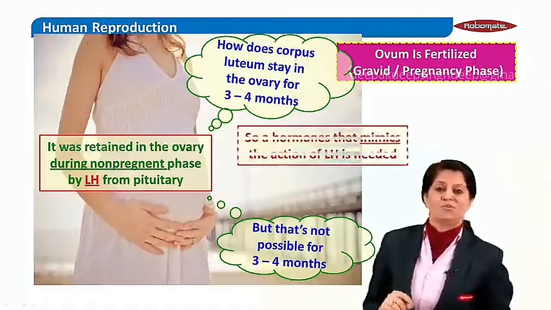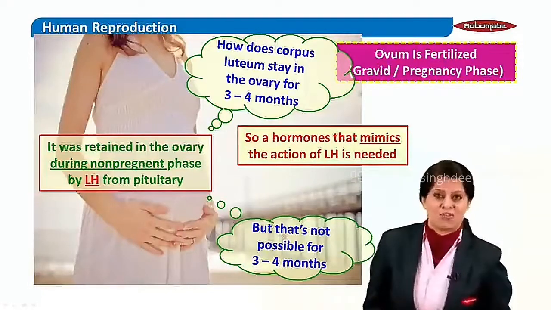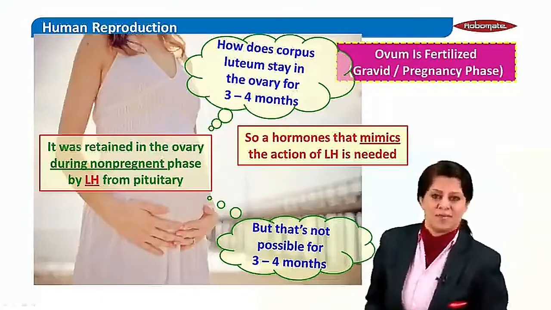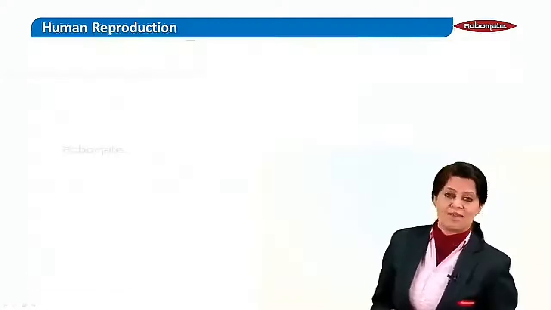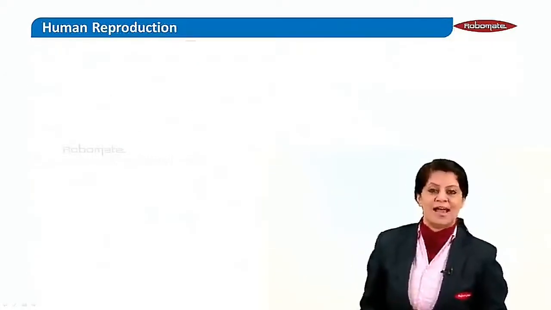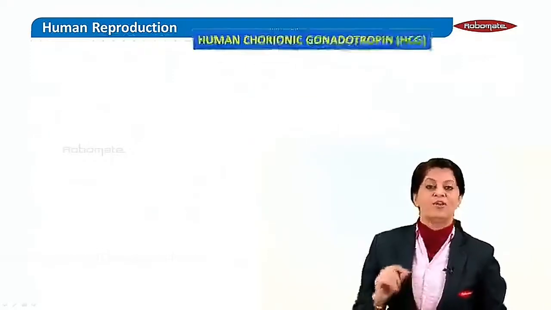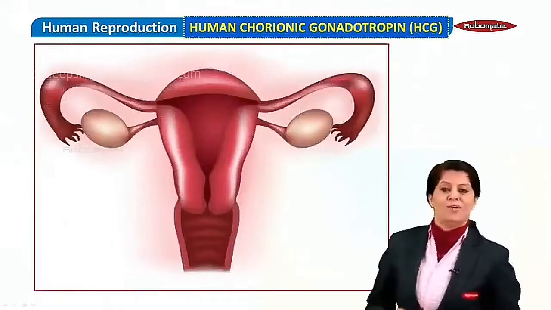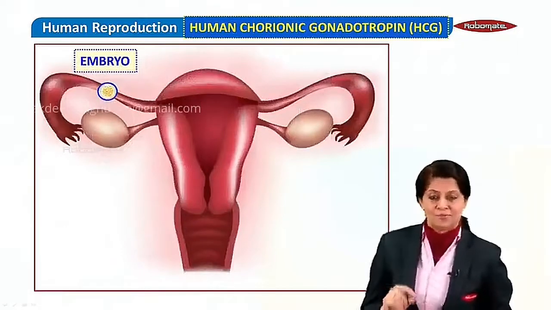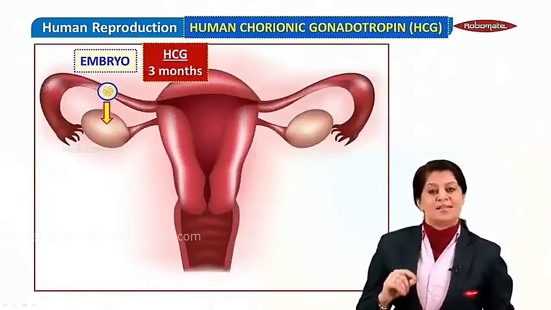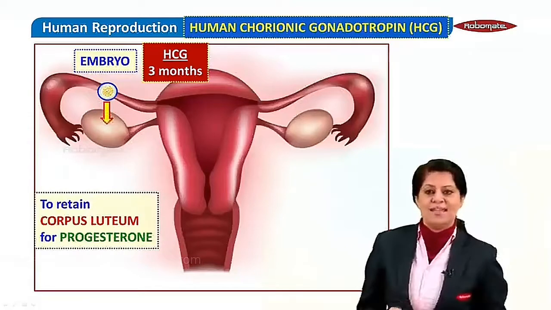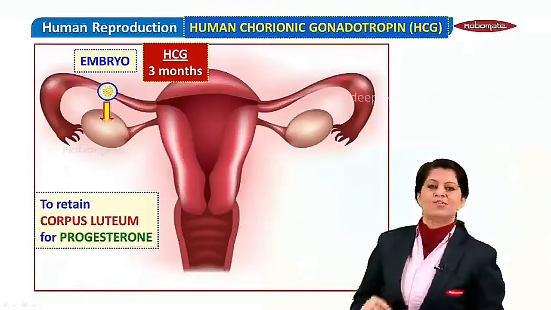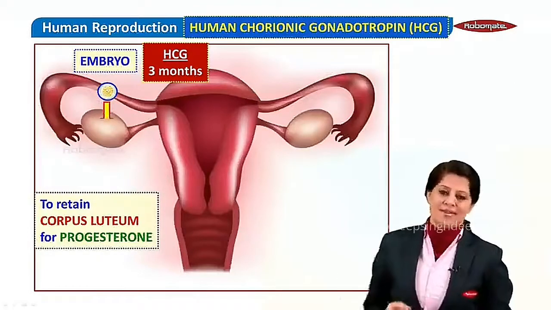Now this hormone, students, mimics the action of LH. What is the action of LH it is going to mimic? To retain the corpus luteum in the ovary. And which is the hormone we are talking about? This hormone, students, is called HCG or human chorionic gonadotropin hormone. This hormone is released by the embryo. And what is its action? It sustains the corpus luteum in the ovary to keep on producing progesterone, which is absolutely important for pregnancy maintenance, students.